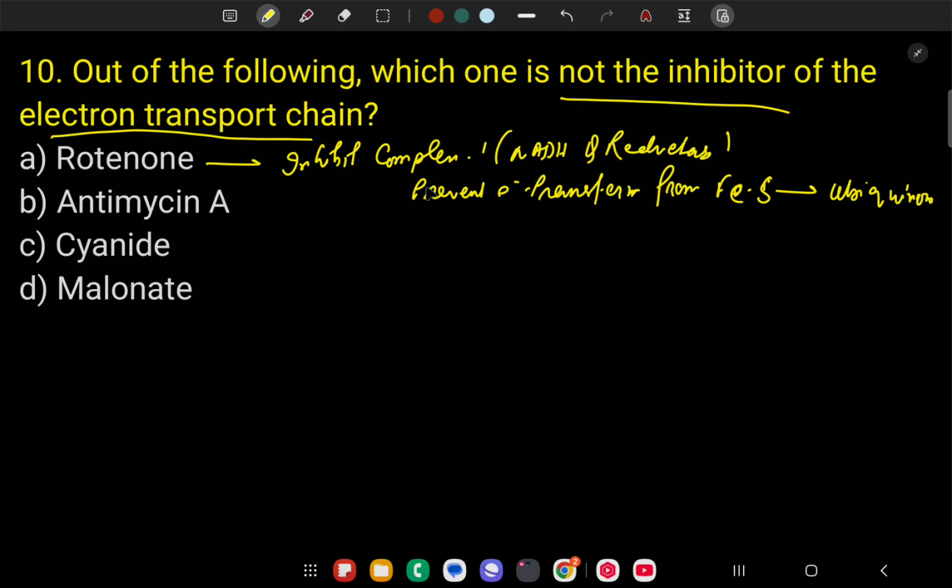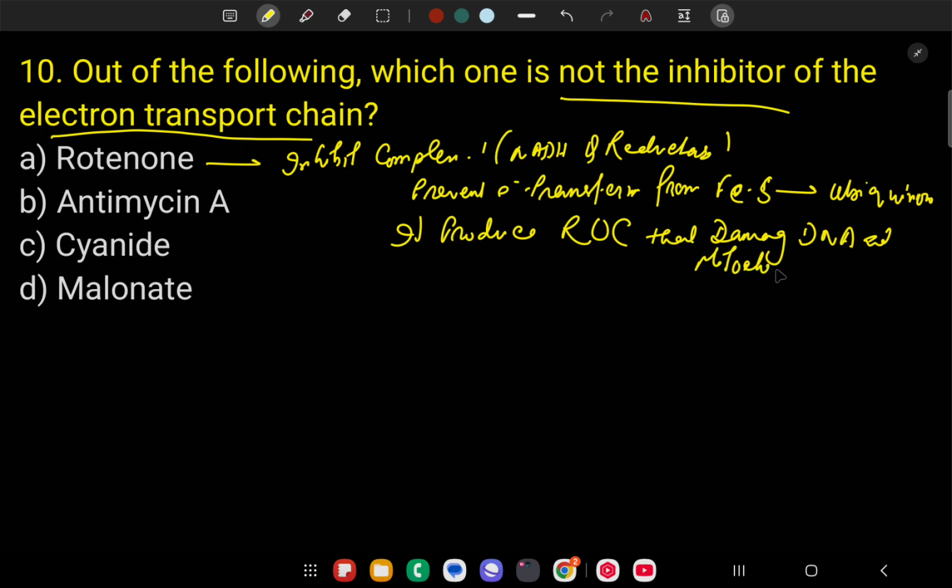Clear? Number 2, it produces reactive oxygen species that damage DNA and mitochondria.